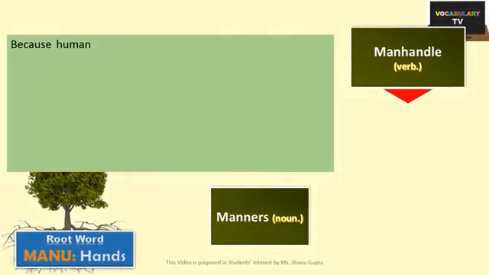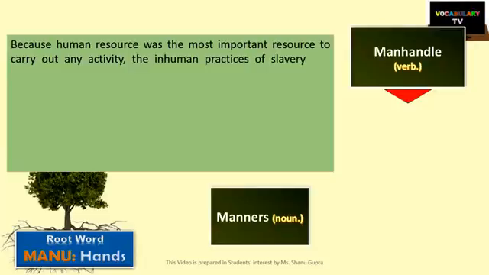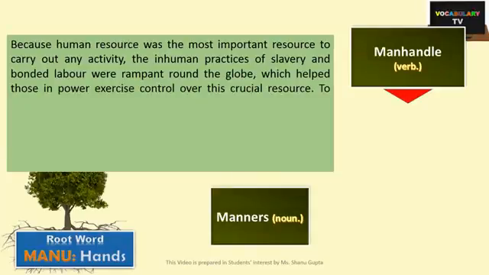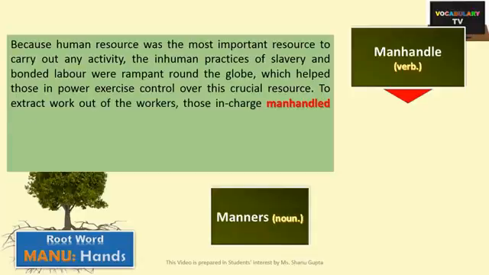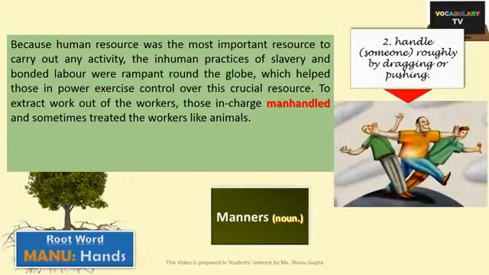Because human resource was the most important resource to carry out any activity, the inhuman practices of slavery and bonded labor were rampant round the globe, which helped those in power exercise control over this crucial resource. To extract work out of the workers, those in charge manhandled and sometimes treated the workers like animals. Now, the more common meaning in which the word manhandle is used nowadays is to handle someone roughly by dragging or pushing him.